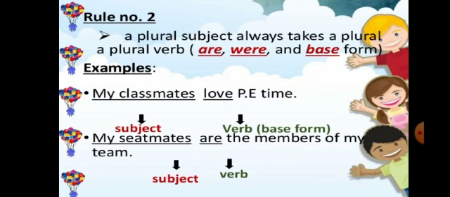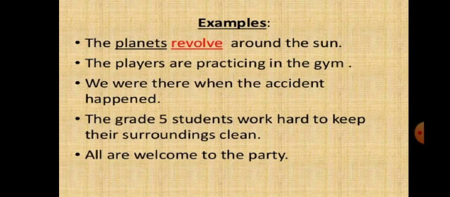My seatmates are the members of my team. My seatmates is the subject and are is the verb. Let's see a few examples. Planets revolve around the sun. Here planets is a plural subject and revolve is a plural verb, base form of the verb. When the subject is plural, we will put the base form of the verb in the sentence.